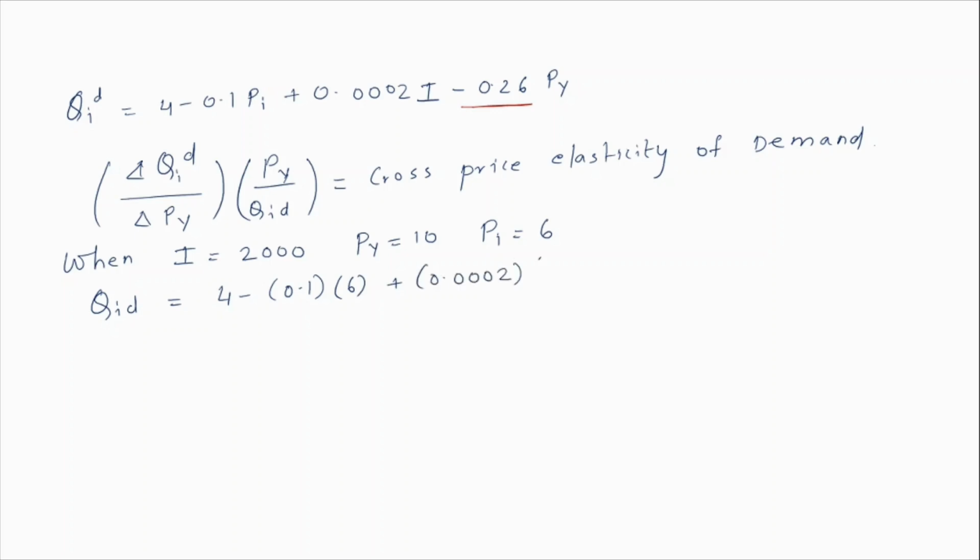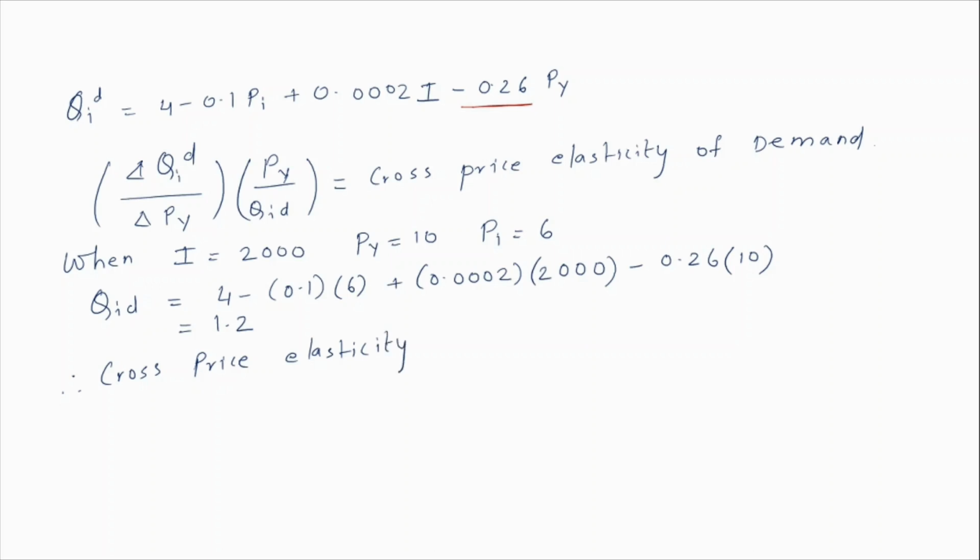Very simple, just put the values into the equation and you get the value for QID. Try solving along with me. I have all the values in the equation and I solve it. I get 1.2.